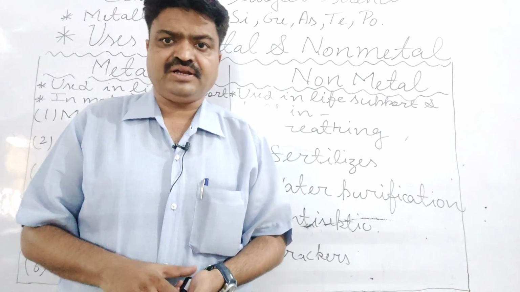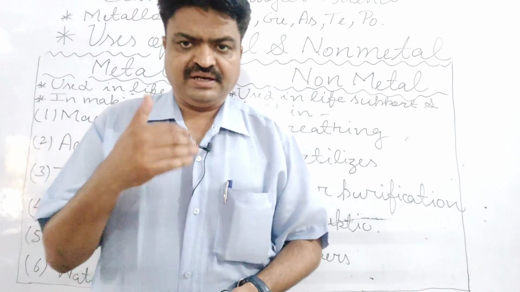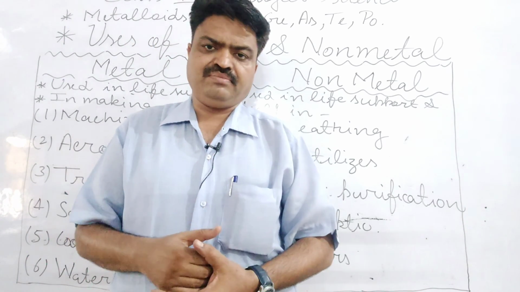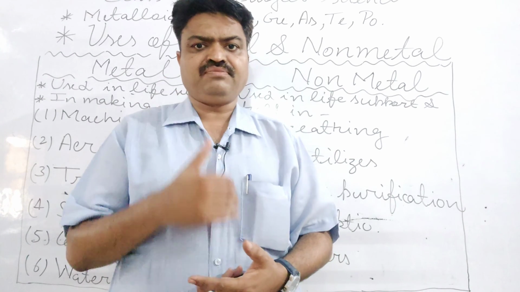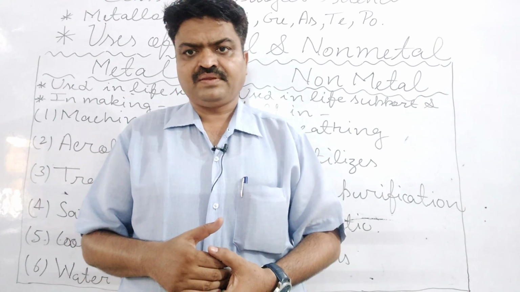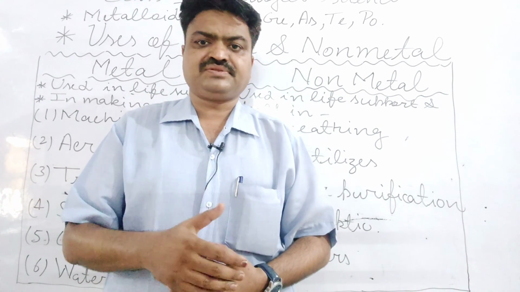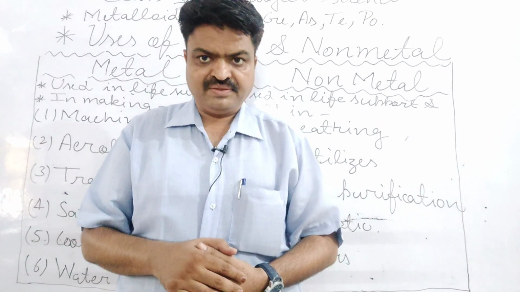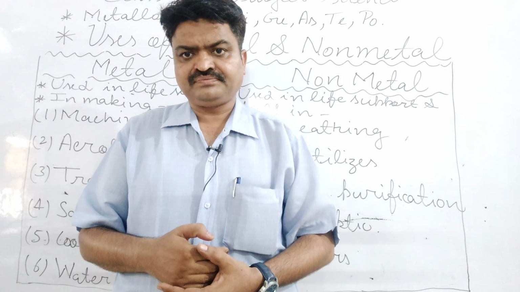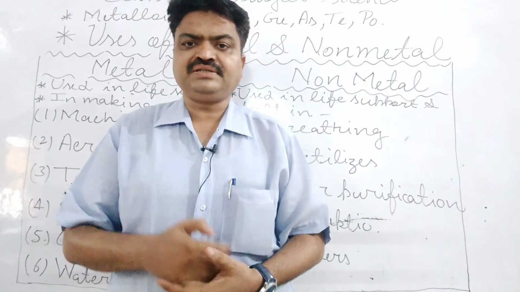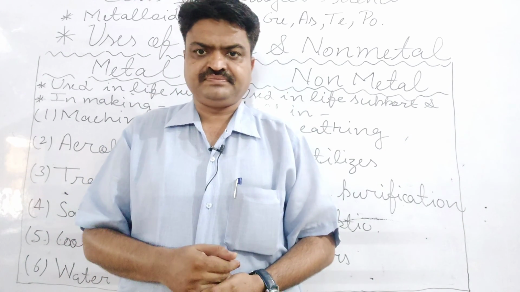Now we come to the next topic that is given at the end of this chapter. What is it? Uses of metal and non-metal. So first we come to the metal, student. Metal can be considered as life-supporting substances. Why? Because in animals it is helpful. And which metal is helpful? It is iron, student.